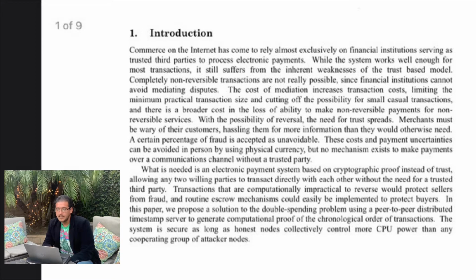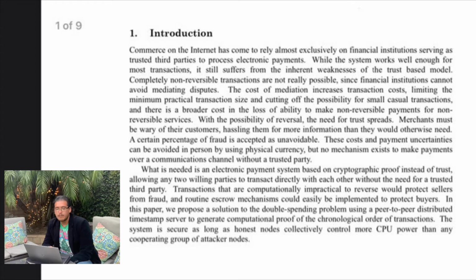What is needed is an electronic payment system based on cryptographic proof instead of trust, allowing any two willing parties to transact directly with each other without the need for a trusted third party. Transactions that are computationally impractical to reverse would protect sellers from fraud, and routine escrow mechanisms could easily be implemented to protect buyers.